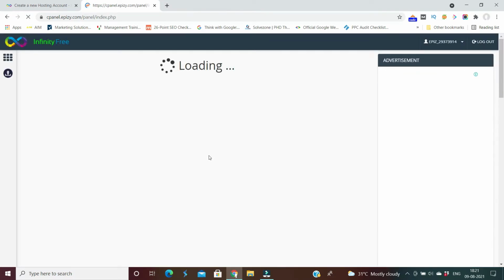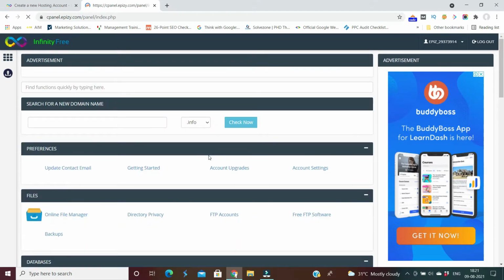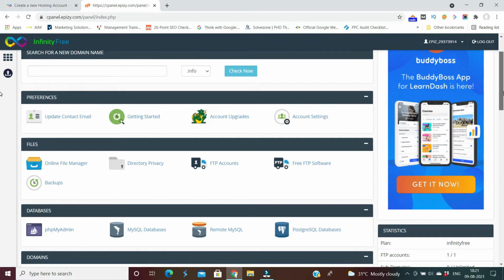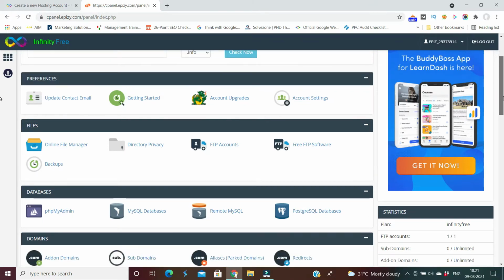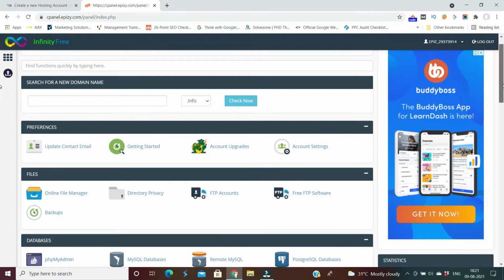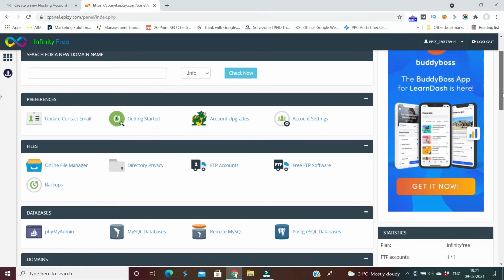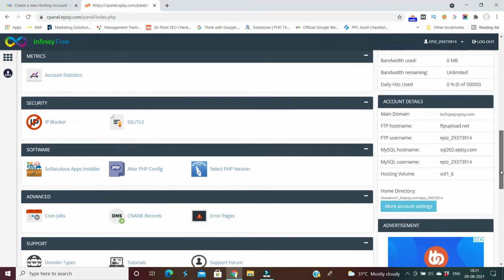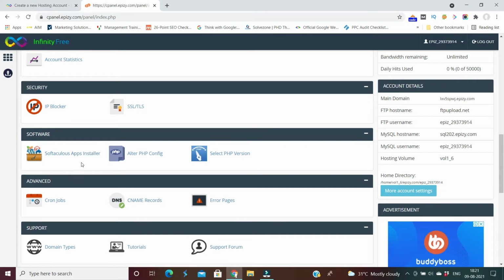Just after that, the control panel will be loaded here. Because we have to create a website with no coding, I mean we don't know HTML, CSS or JavaScript or any markup language to create a website, we will take the help of WordPress. So here click on Softaculous app installer. Softaculous app installer helps us to install specific apps which are available within that section.